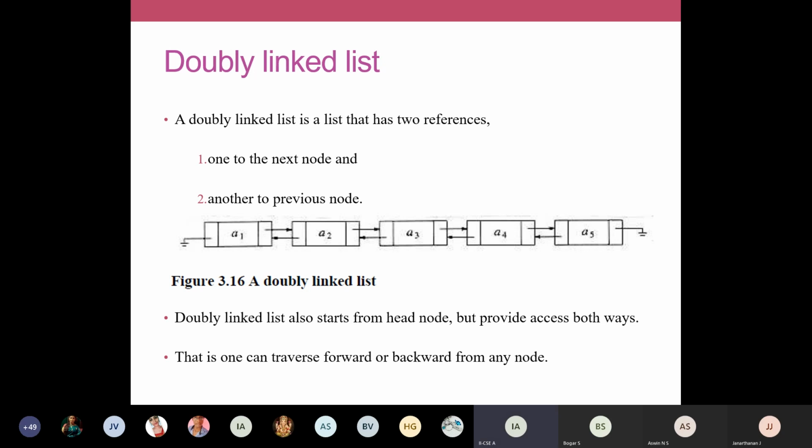Programming notation we'll see later. First we'll see the structure of this doubly linked list, how it will be, then we'll go in depth. Have we drawn it? Shall we move on to the next one, circularly linked list? We'll see the node structure of a circular linked list.